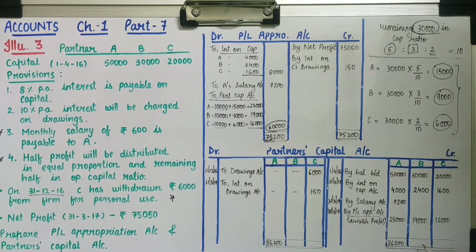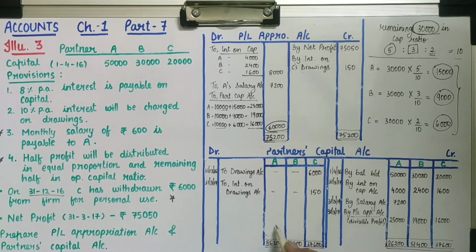Then the total of B is 51,400. So we will record here 51,400. Then the total of C is 37,600.